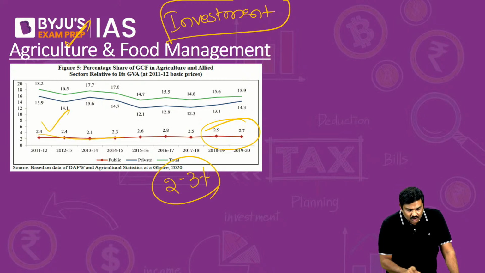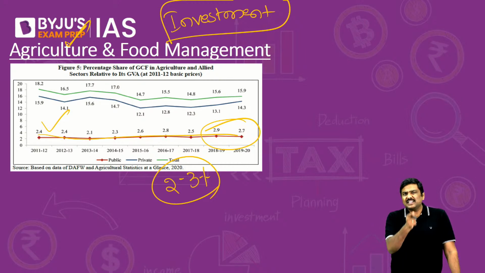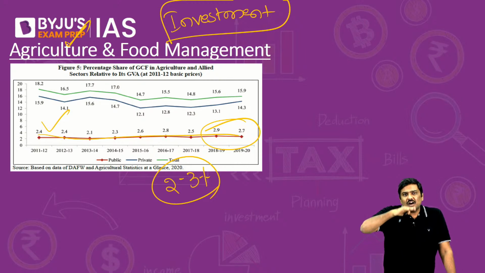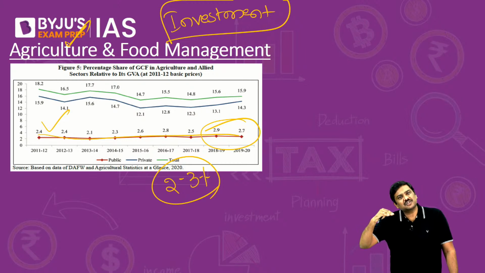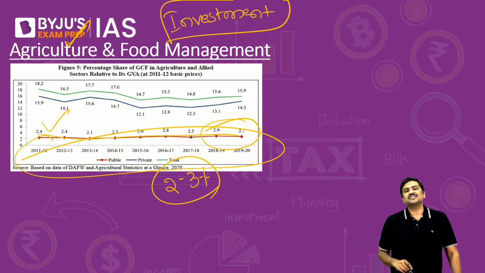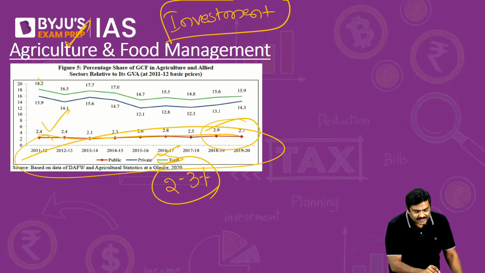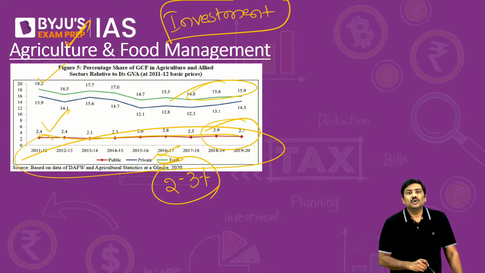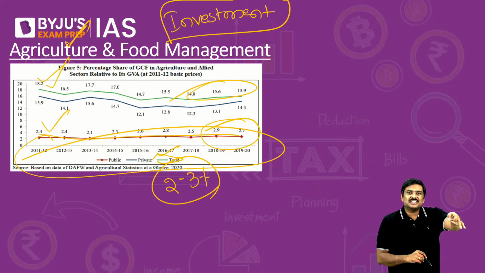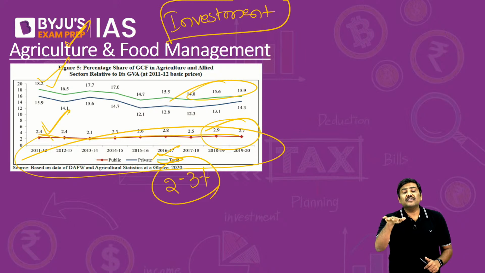Is it okay? Can you see this particular orange line? The public investment, that is investment done by the government, has been hovering in the range of 2 to 3%. Neither has it crossed more than 3%, nor has it fallen below 2%, in this particular decade as such. But if you see the overall investment, the green line, the total investment, it is zigzagging. In one year it is increasing to more than 18%, in another year it is falling to around 15%. There is more volatility in the overall investment in the agriculture sector compared to the investment done by the public, that is the Government of India.